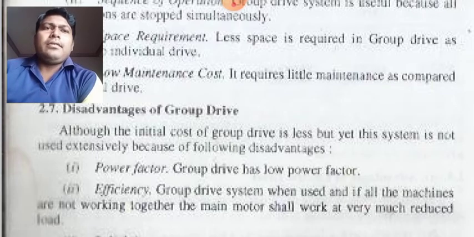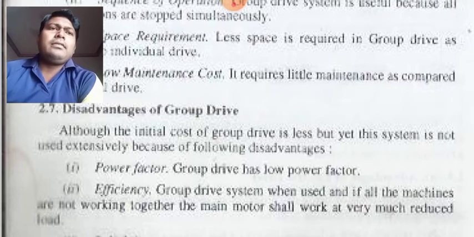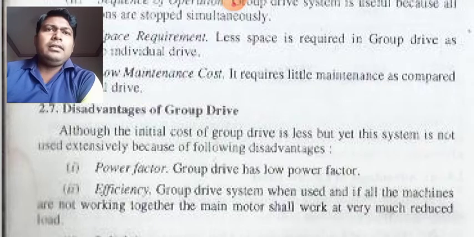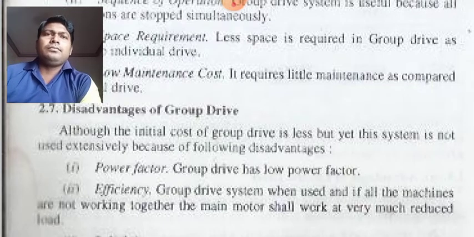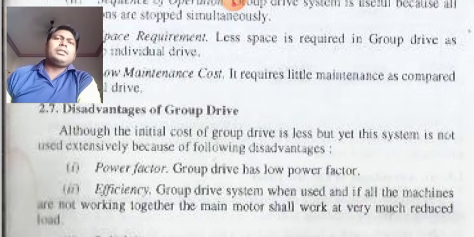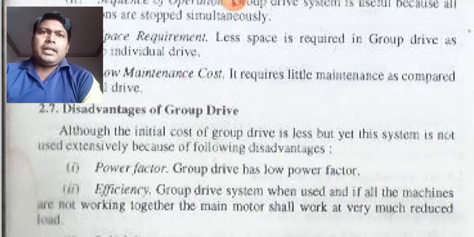See, the disadvantages are, the first one is power factor. Group drive has a low power factor, so their power factor is very low. The second one is efficiency. When a group drive system is used and all the machines are not working together, the main motor will work at very much reduced load. So students, suppose a machine in group drive is